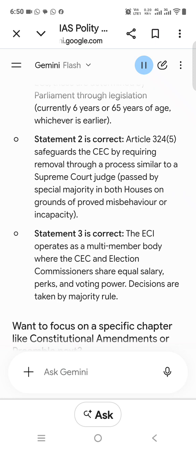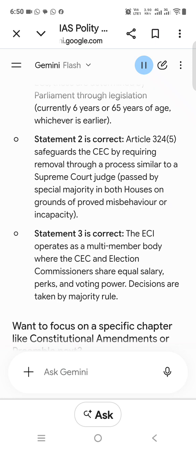Question 4. Executive and ordinance-making power. Consider the following statements regarding the ordinance-making power of the President under Article 123. The President can promulgate an ordinance only when both houses of Parliament are not in session. An ordinance promulgated by the President has the same force and effect as an Act of Parliament. The maximum life of an ordinance without parliamentary approval is 6 months and 6 weeks. Which of the statements given above are correct?